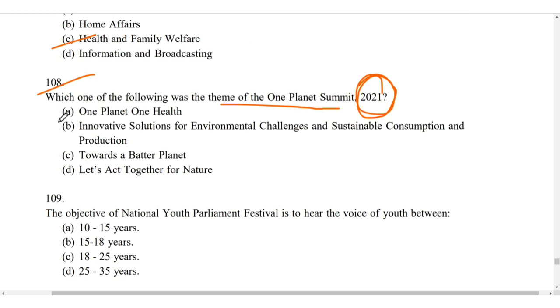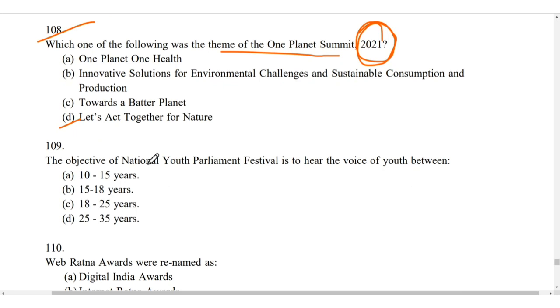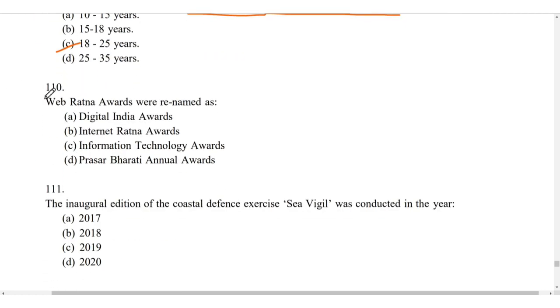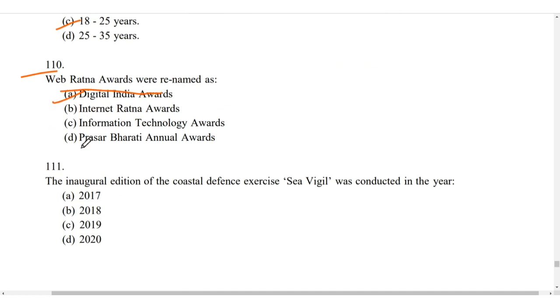So for 108, it is D. Let's act together for nature. So they can ask what was the theme of Olympics, what was the slogan, what was the logo, who won which game. The objective of National Youth Parliament Festival is to hear the voice of youth between... So for 109 it is 18 to 25 years.